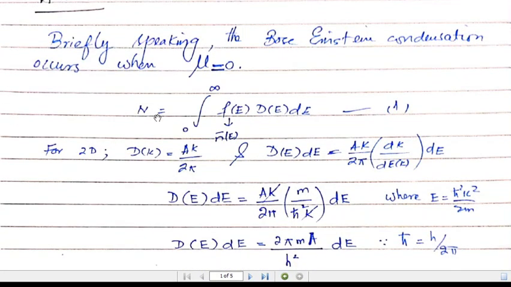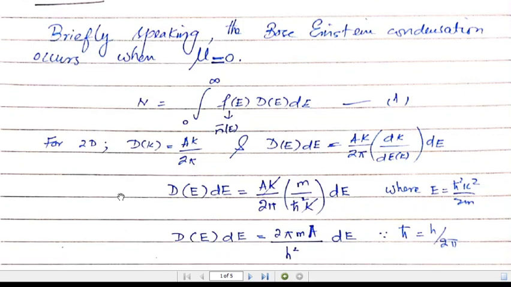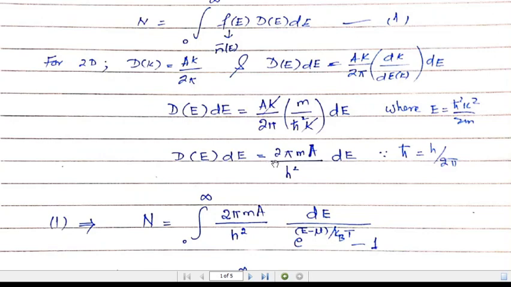We know that the number of particles N will be given by the integral from 0 to infinity of the Bose-Einstein distribution function times the density of states dE. Since we are solving for two dimensions, the density of states is given by A k over 2 pi. To convert the density of states into energy, we use A k over 2 pi times dk over dE times dE. We take the derivative of this energy and substitute, and after solving we are finally left with the density of states equal to 2 pi m A over h squared times dE.